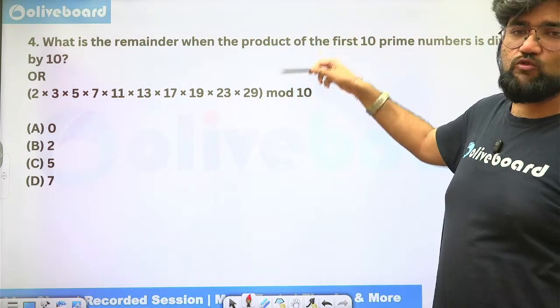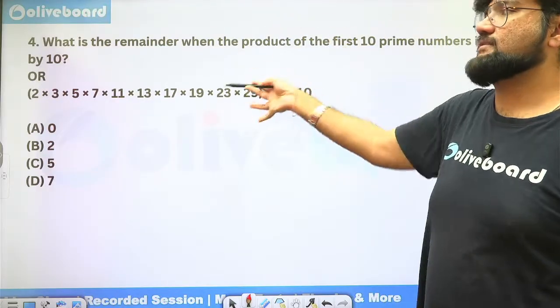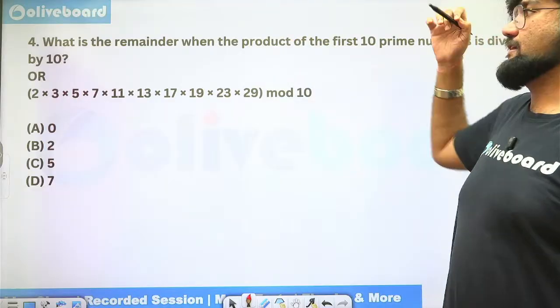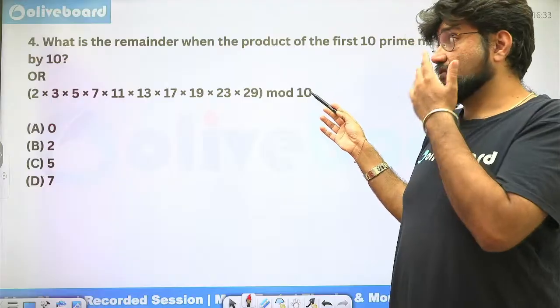Why have I written it in two ways? Because the question can either be asked in a word form like this, or they can ask you directly like this. So they are asking what is the remainder when the product of the first 10 prime numbers is divided by 10. So these are the first 10 prime numbers. When dividing by 10, what is the answer?